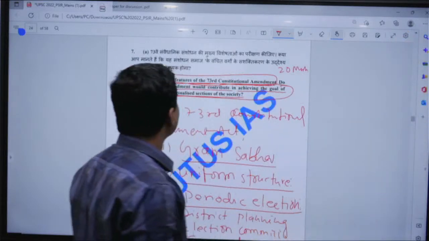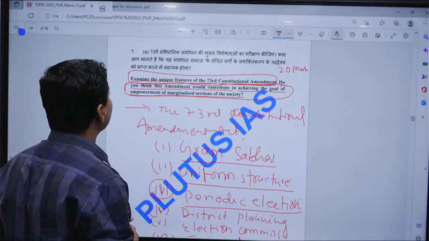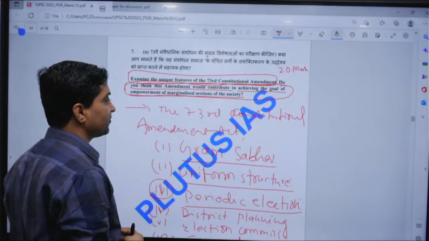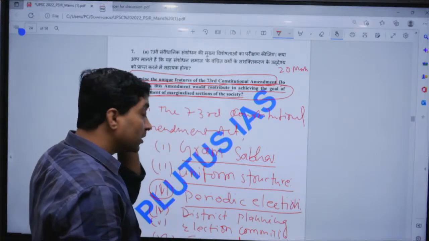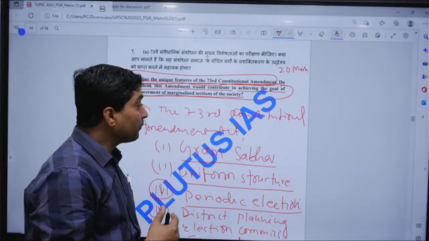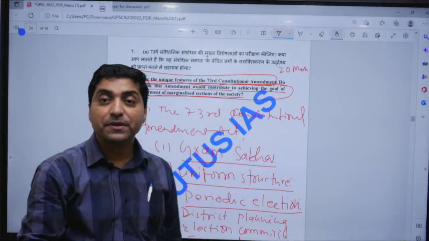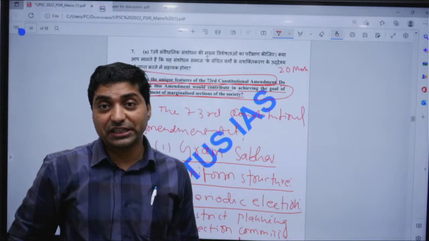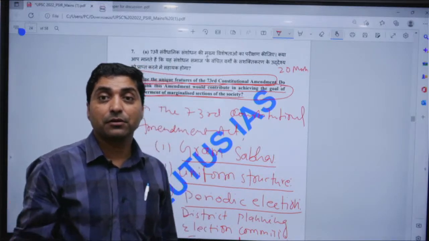Now come to the question: do you think that this amendment would contribute in achieving the goal of empowerment of marginalized sections of the society? Now, for the second part, if you look at the 73rd Amendment Act, it included Articles 243A to 243M, right?